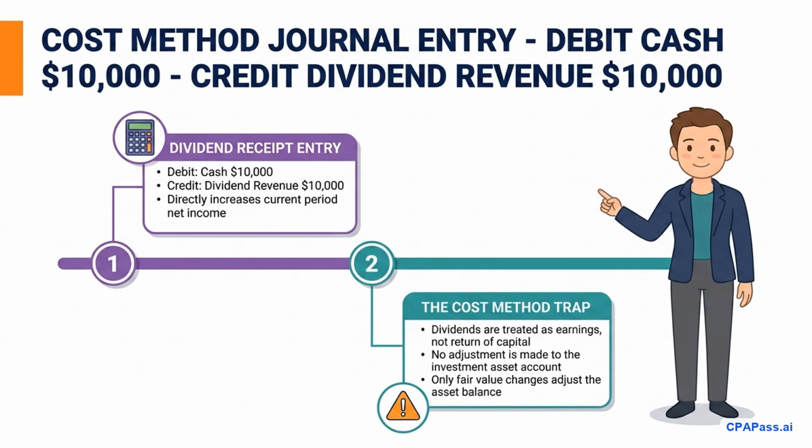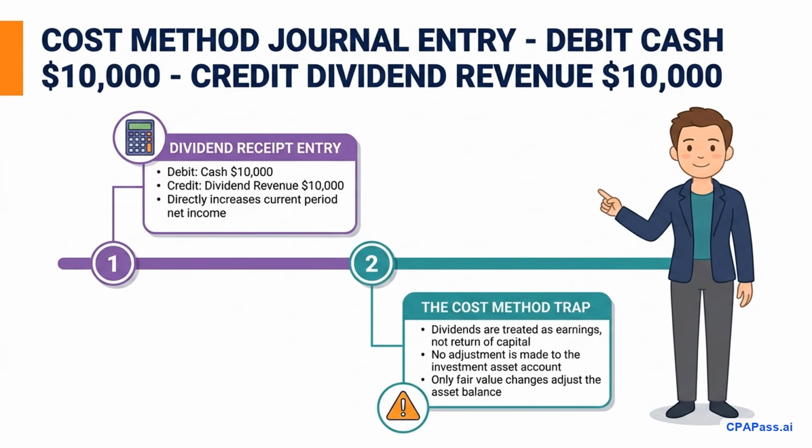Let's look at a worked example under the cost or fair value method. Suppose we own 10% of a company and receive a $10,000 dividend. Because we lack significant influence, we apply the fair value method. The journal entry is a debit to cash for $10,000 and a credit to dividend revenue for $10,000. This dividend directly increases our net income on the income statement.